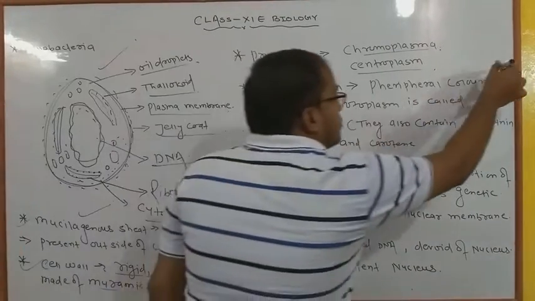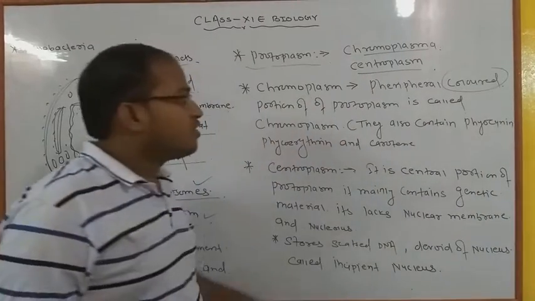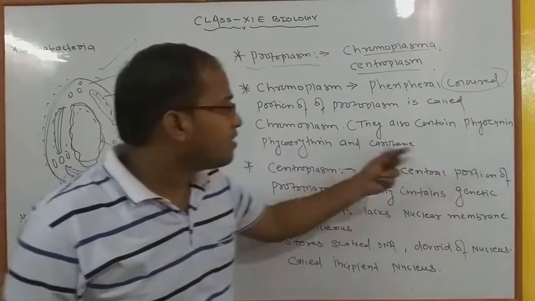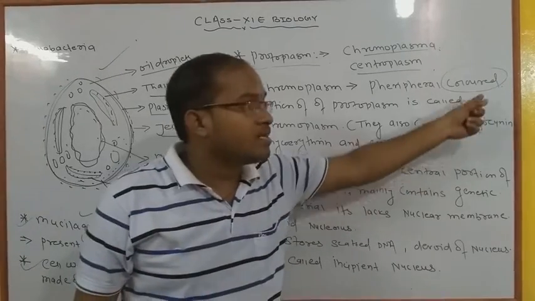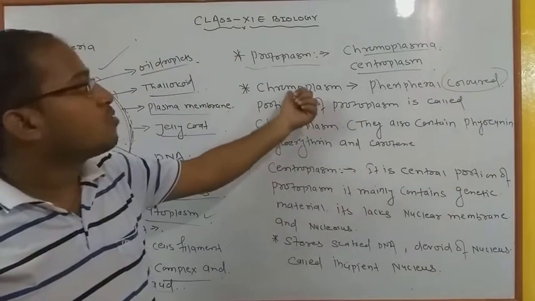Peripheral colored, I have mentioned here why colored: due to the presence of these pigments phycocyanin, phycoerythrin and carotene, they appear colored. That is the portion of chromoplast.